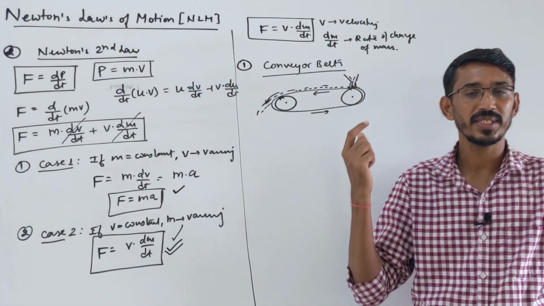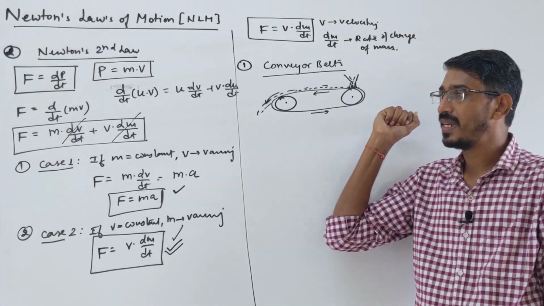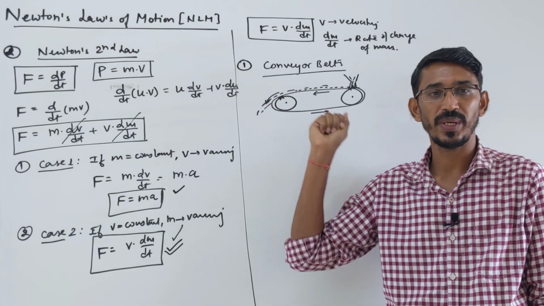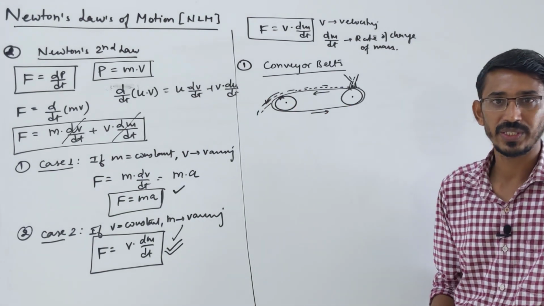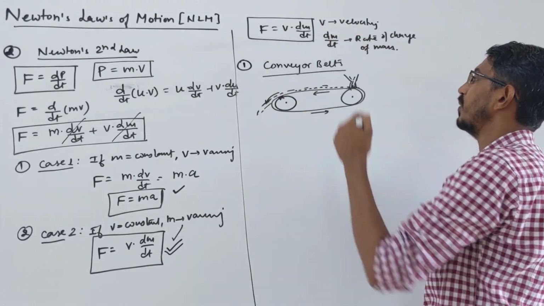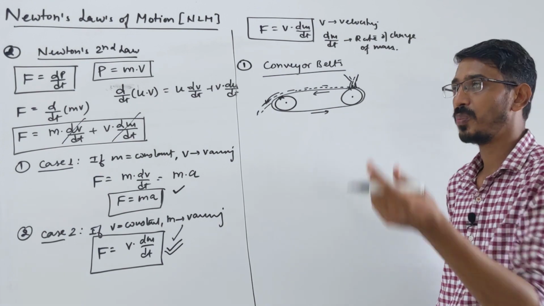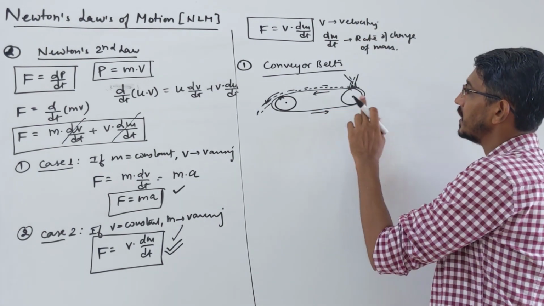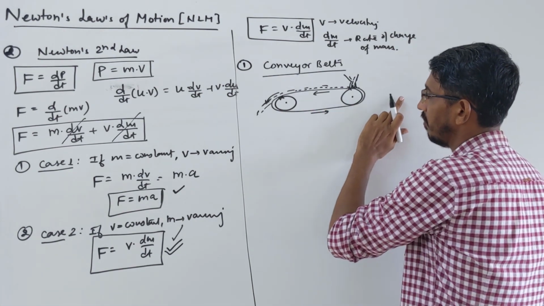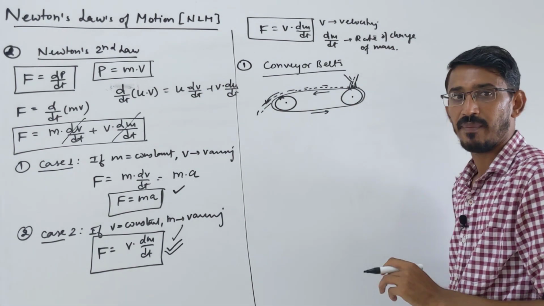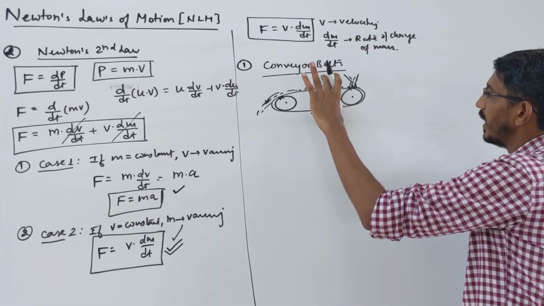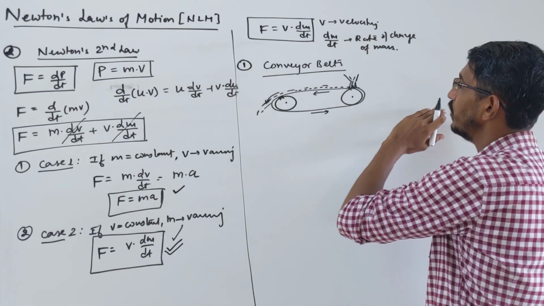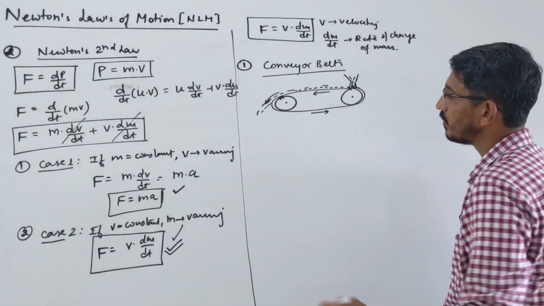Listen carefully. The belt keeps moving at a constant speed. The speed of the belt will never change, but the amount of mass we are dropping on it will keep changing. You may drop 10 kg in 1 second, then sometime 15 kg in 1 second, but the speed of the belt will always be the same. So here they ask how much force is required to move this conveyor belt.